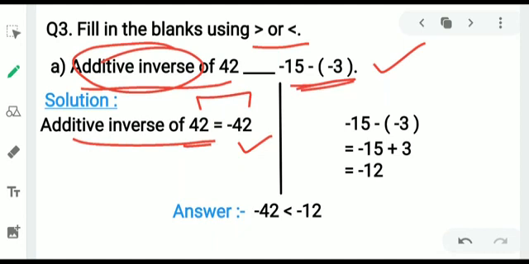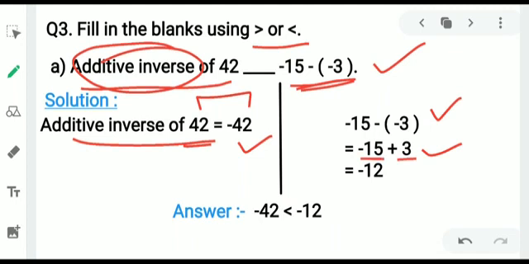Minus 15 subtraction sign minus 3 is written. Rule number 3 which we just read: when a subtraction sign is given, the next integer comes with the opposite sign. Minus 3 is written, it becomes plus 3. Okay, minus 15, now rule number 2 comes in. One negative and one positive integer are given.